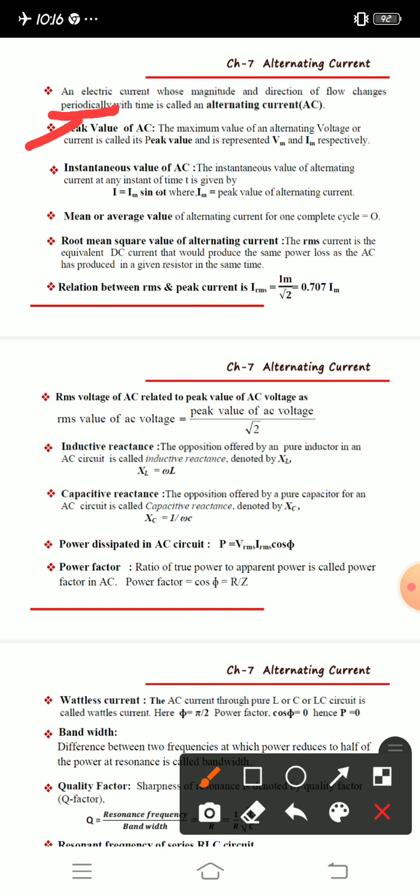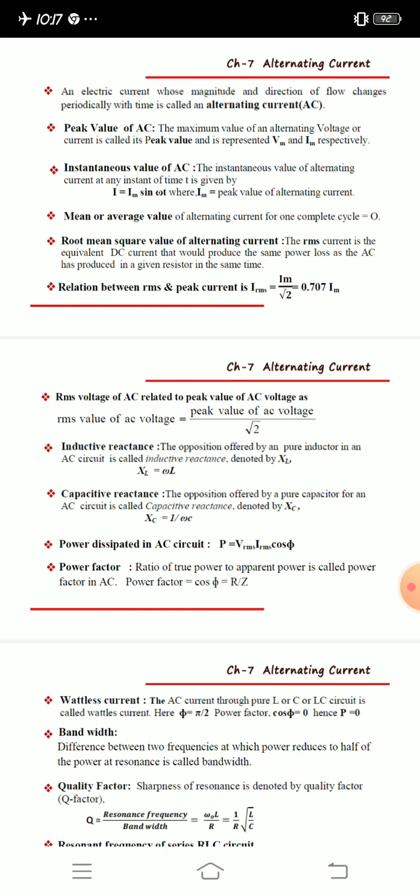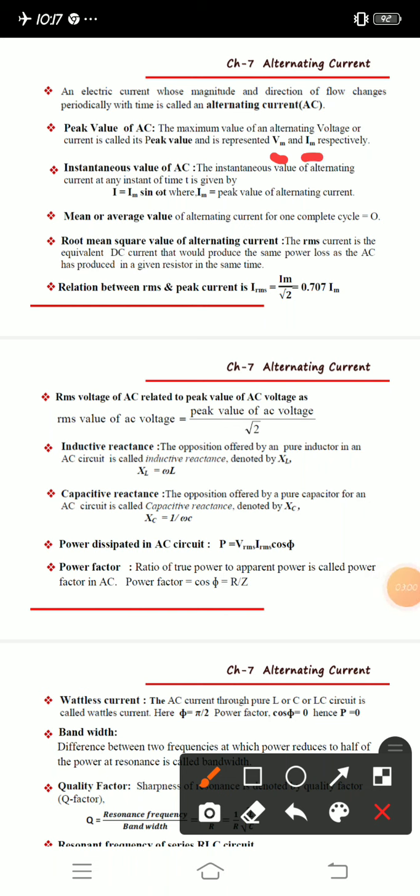The maximum value of an alternating voltage is called the peak voltage, and the maximum value of an alternating current is called the peak value of current. Understood? So the maximum value of alternating voltage or current is called the peak value, and it is represented by Vm and Im.